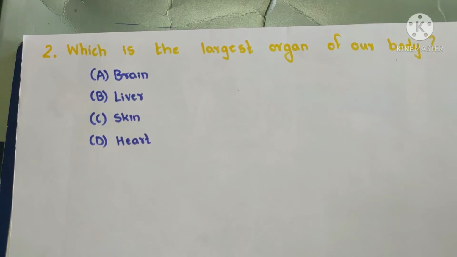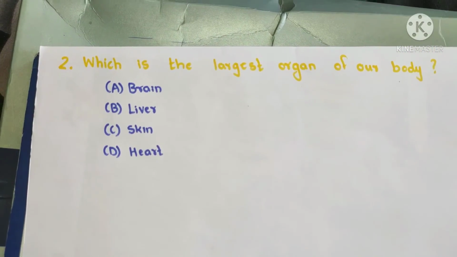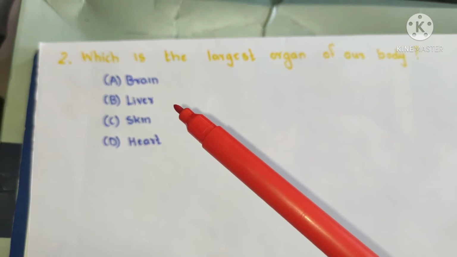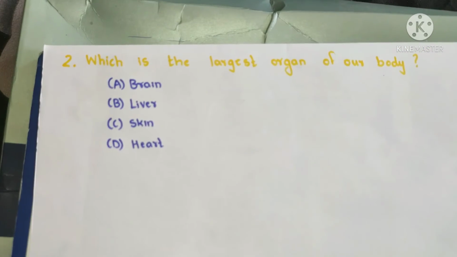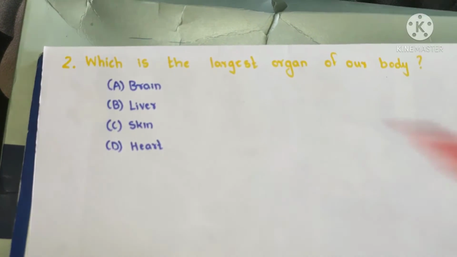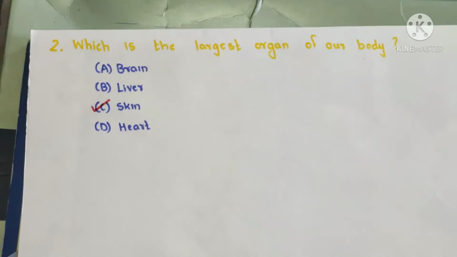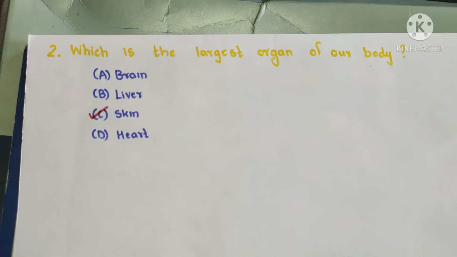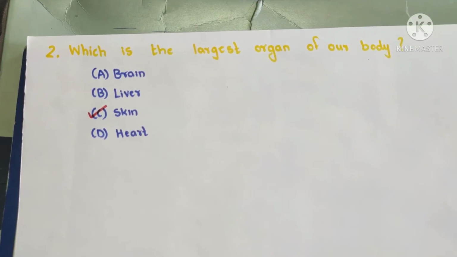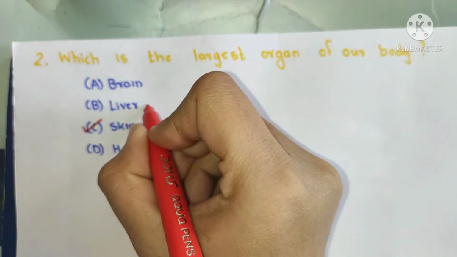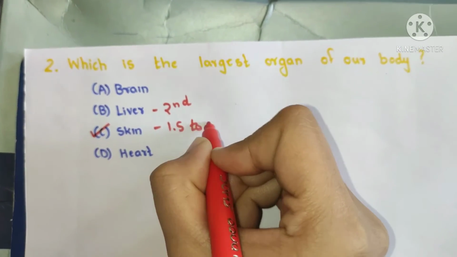Now let's look at the second question. Which is the largest organ of our body? Options are brain, liver, skin or heart. Obviously, the chapter is of skin, so answer must be skin, no? I'm just having fun. Yes, skin is the largest organ of our body. It measures around 1.5 to 2 meters square of body surface area. Now, the second largest organ in our body is liver. Right? It is. And skin is 1.5 to 2 meters square.